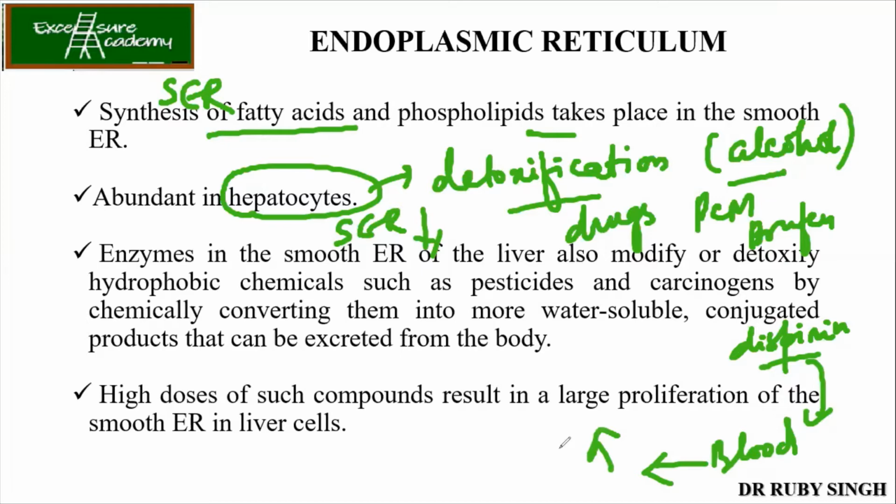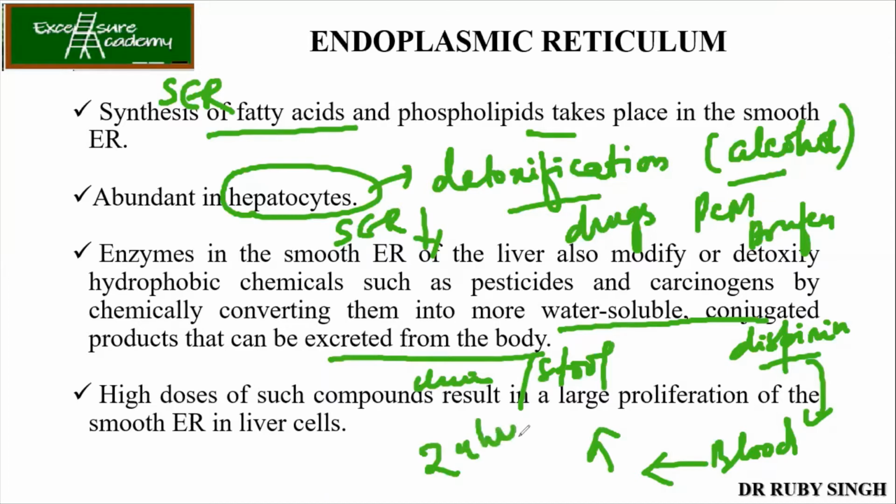And the rest goes back to the liver and gets detoxified. When they get detoxified, they get converted into a more water soluble or conjugated form and then are excreted from the body, either in the urine or in the stool. So this is how your body detoxifies the drugs or alcohol present. It takes at least 24 hours to clear from your system.